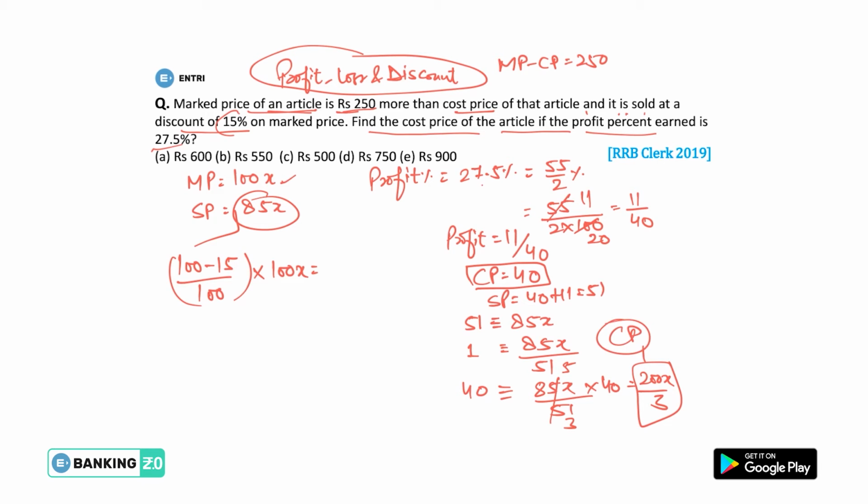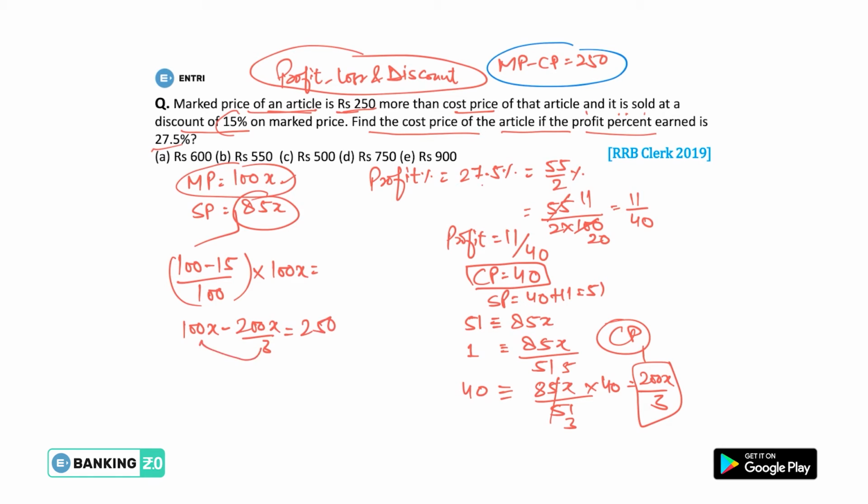Okay guys, so this is the cost price and this is the MP, and we are also given the difference of MP minus CP. So the difference of MP minus CP, that means 100x minus 200x divided by 3, equals 250.